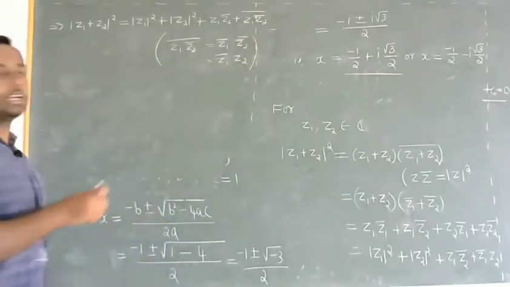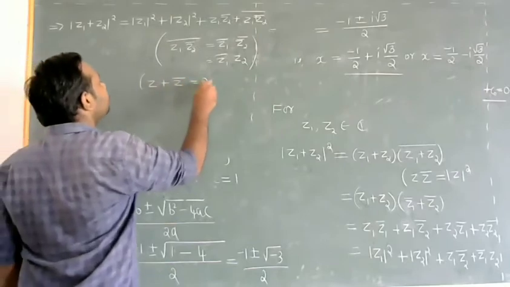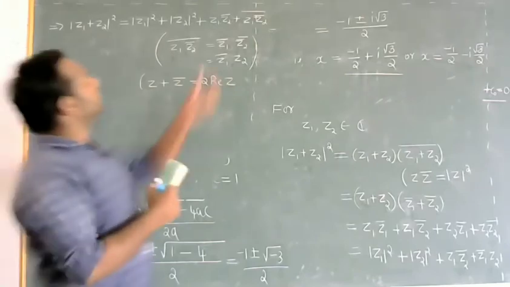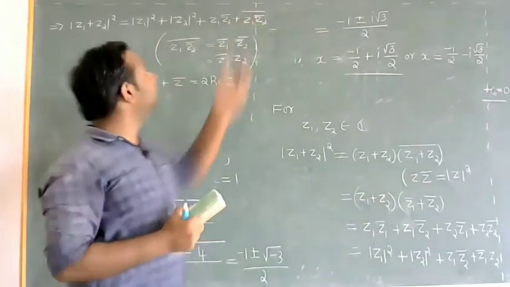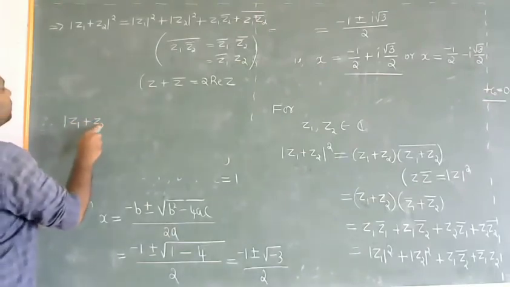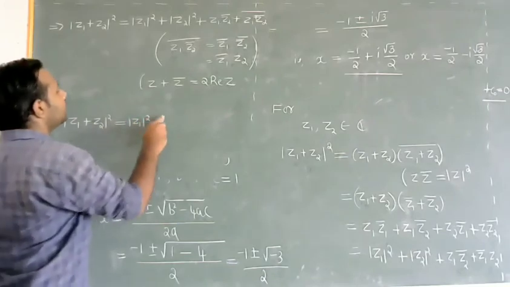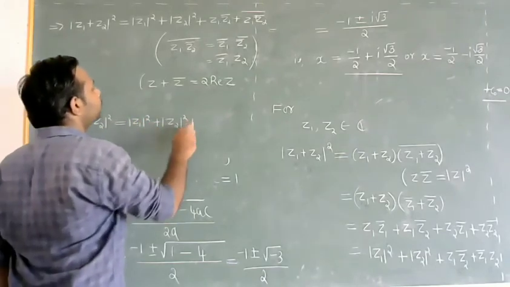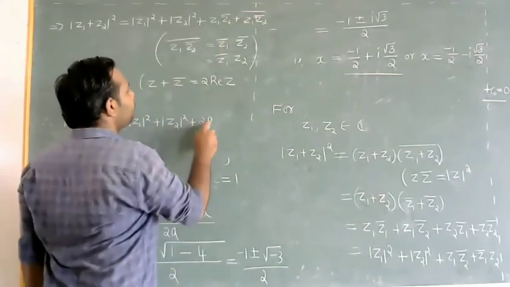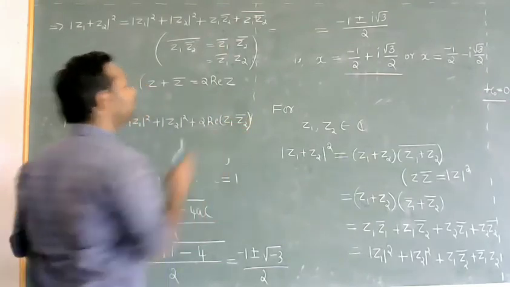Now I'll use the identity z plus z bar is 2 times the real part of z. Therefore, modulus of z1 plus z2 whole square equals modulus of z1 whole square plus modulus of z2 whole square plus 2 times the real part of the complex number z1 into z2 bar.